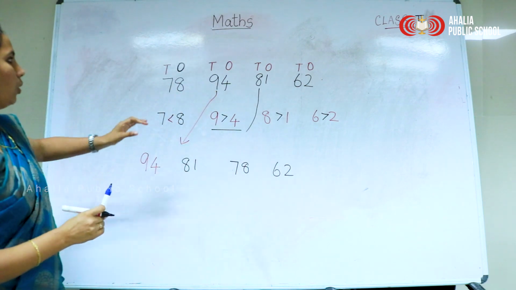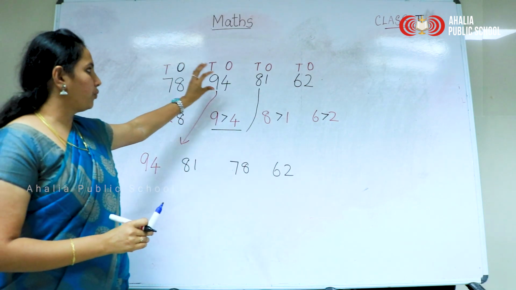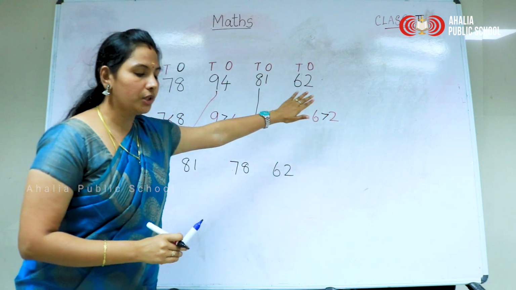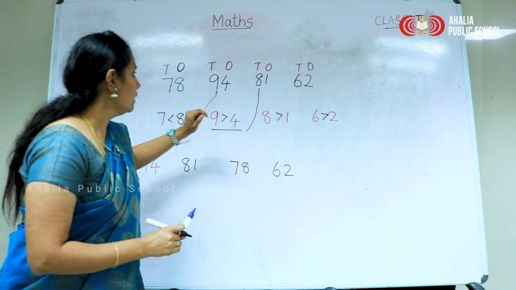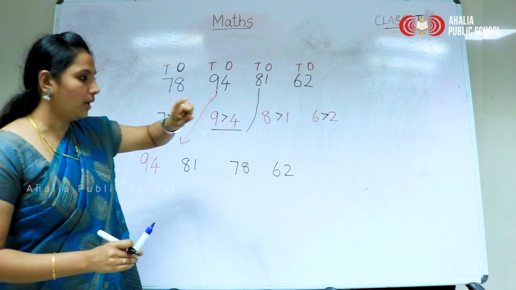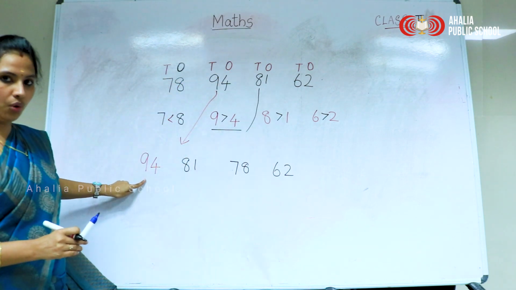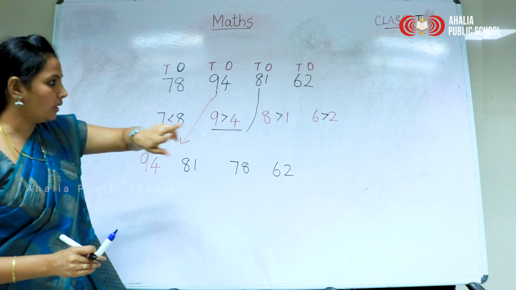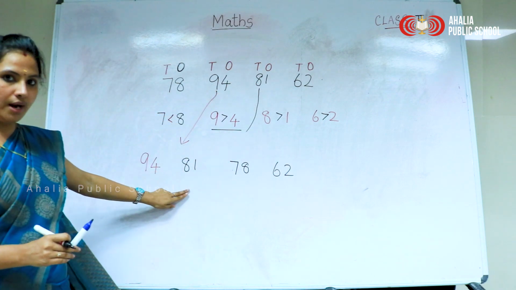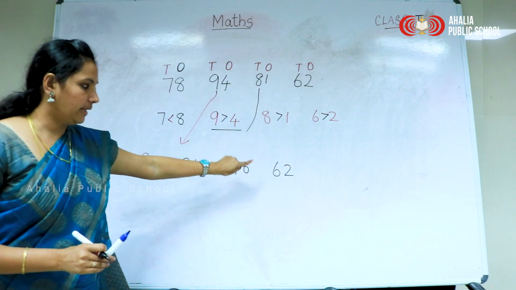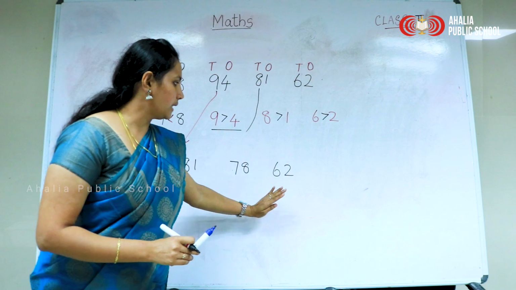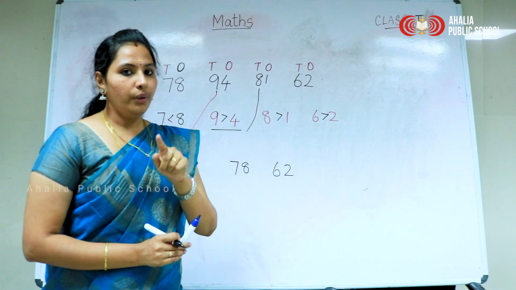So among these four two-digit numbers, the first greatest is 94, then second greatest 81, then 78, then 62.